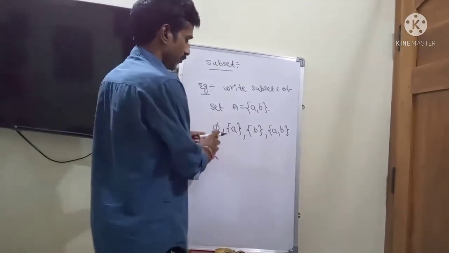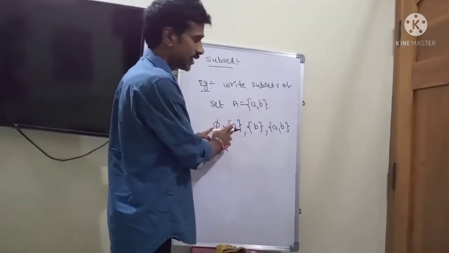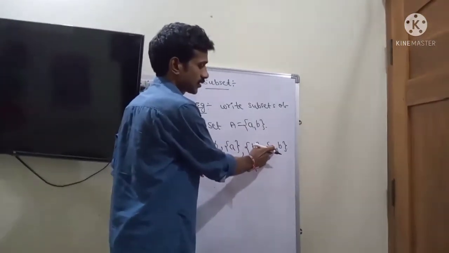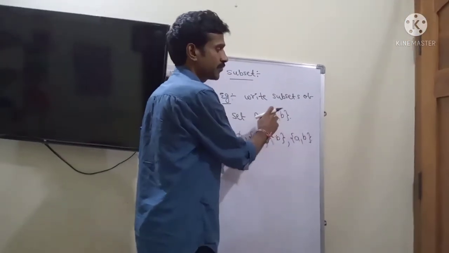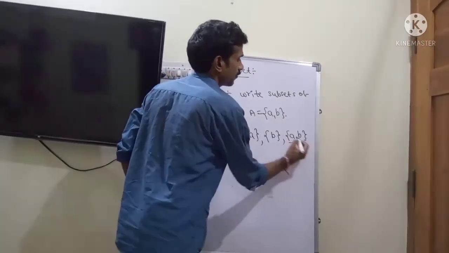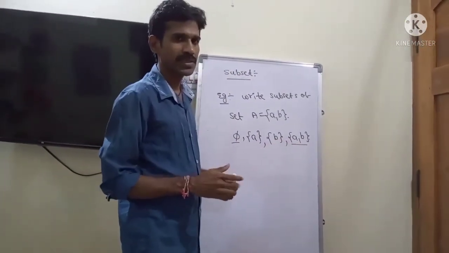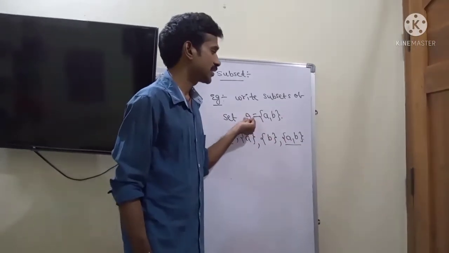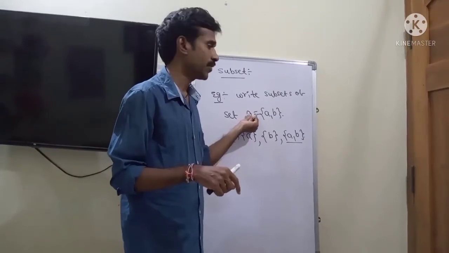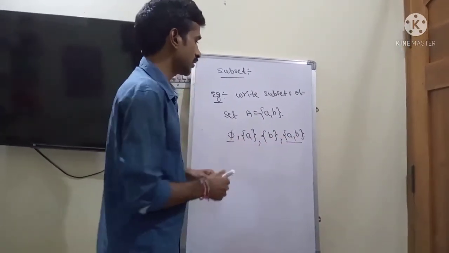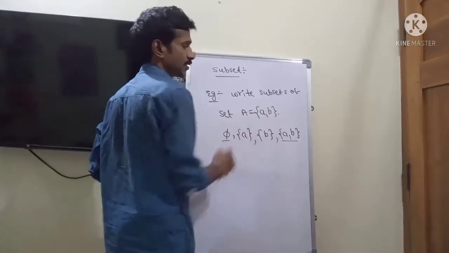So we get the first one, empty set, then {a} is a subset, {b} is also a subset, and {a, b} is also a subset of A. So the empty set and the set itself are always subsets. The empty set is always a subset, and a set is a subset of itself because every element of A is an element of the same A. So these are the subsets of this set.